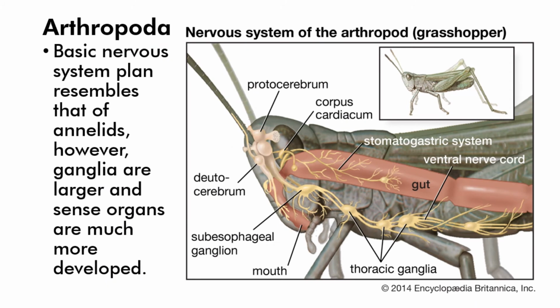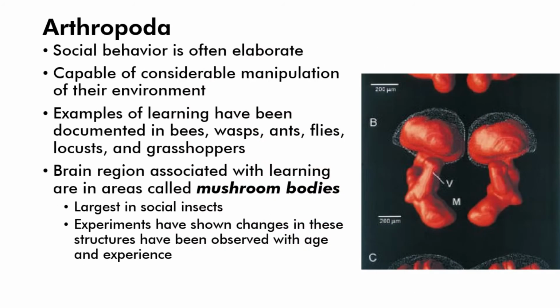Arthropods have a basic nervous system that resembles that of annelids. However, their ganglia are larger and sense organs are much more developed. Their social behavior is often elaborate. They are capable of considerable manipulation of their environment. Examples of this learning have been documented in bees, wasps, ants, flies, locusts, and grasshoppers.